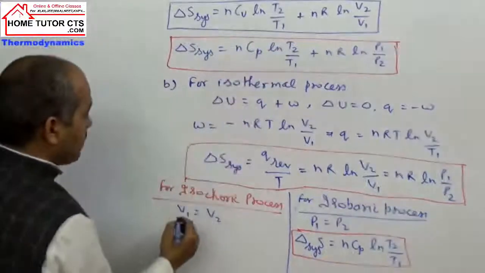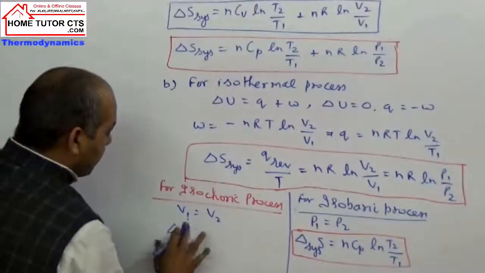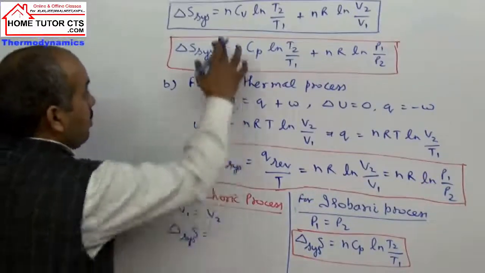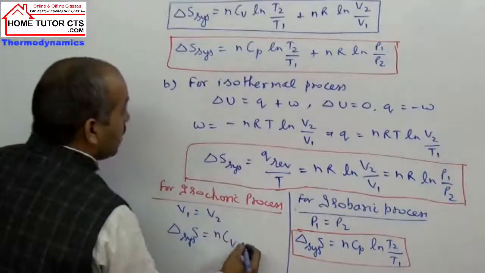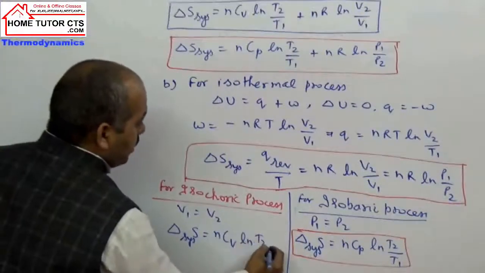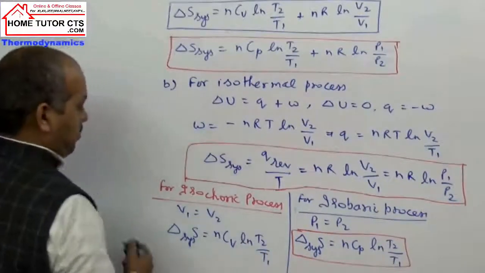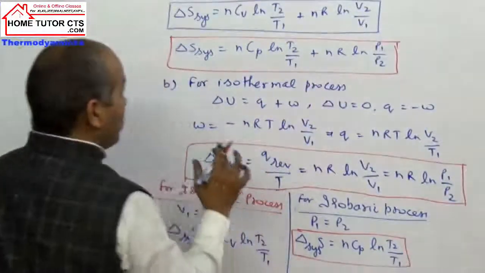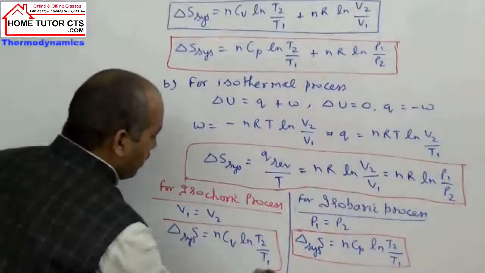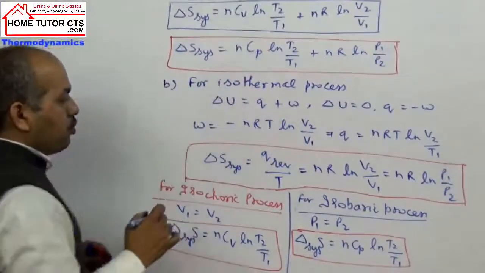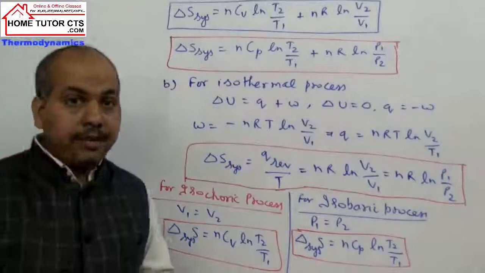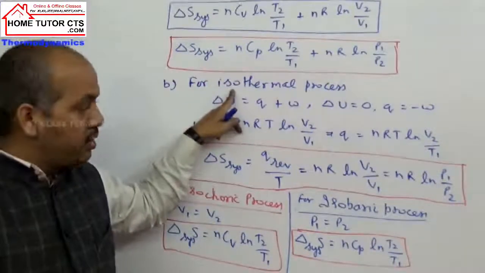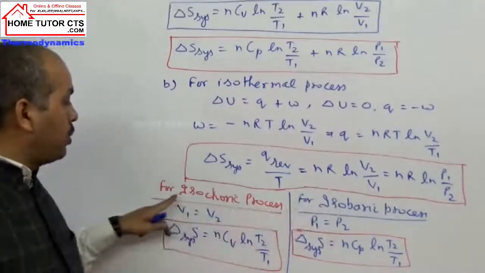From here, I can write the expression for the delta S system calculation as n Cv ln T2 by T1. When we have an isochoric process, the volume will remain constant. In such a case, we can write this expression from here. So we can write all three expressions, for the isothermal process, isobaric process, or isochoric process.